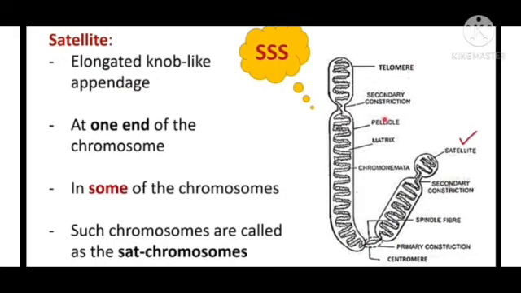Some chromosomes possess a small fragment or knob-like structure at one end, called a satellite. Such chromosomes are called SAT chromosomes.